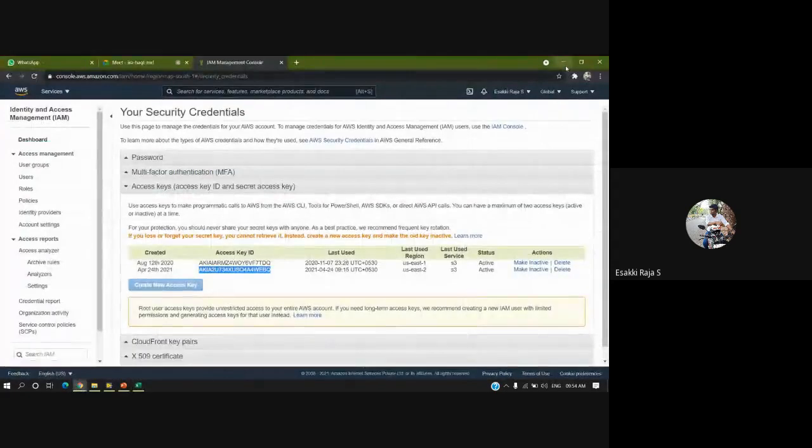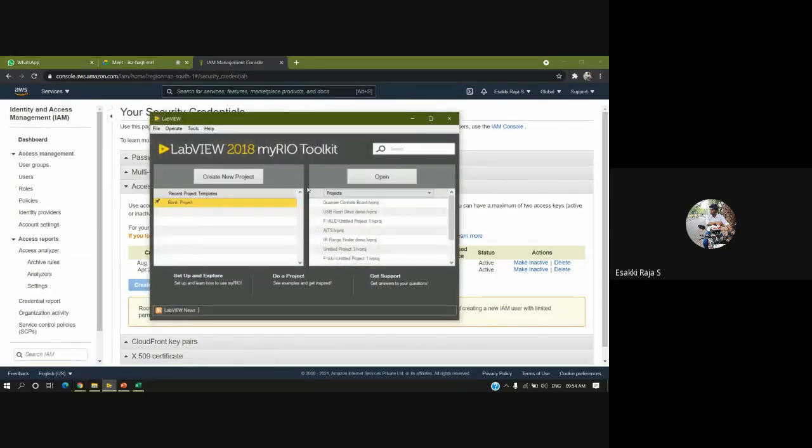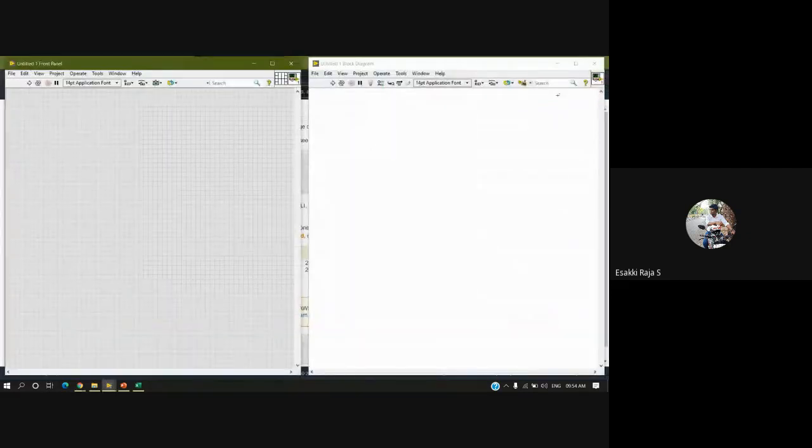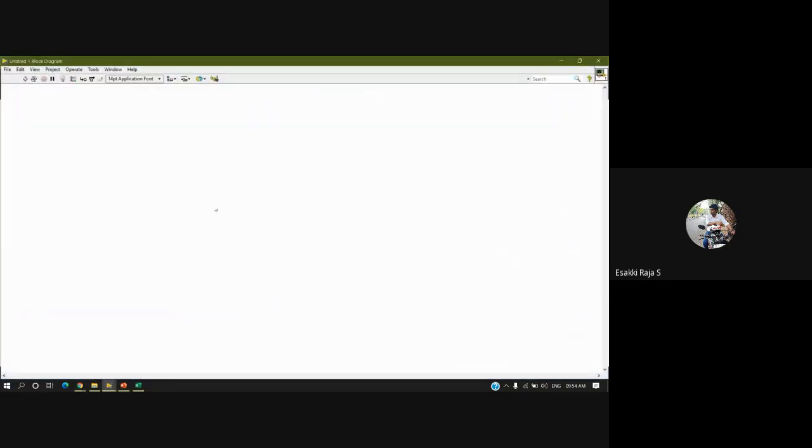This AWS cloud's programming is very simple. We have to use only 2 functions, that's it, to write data into the cloud. I'll just show you. Let me create a new VI, and let me maximize the block diagram.